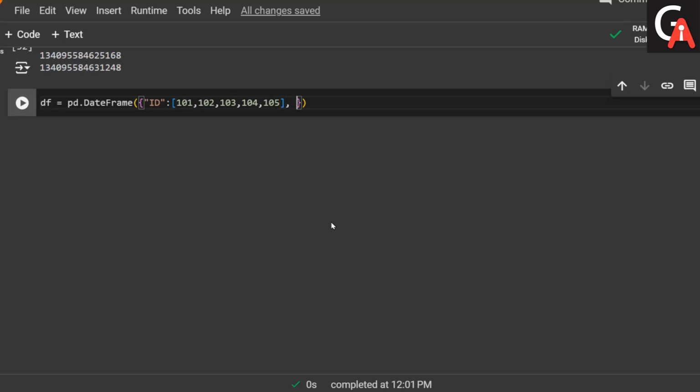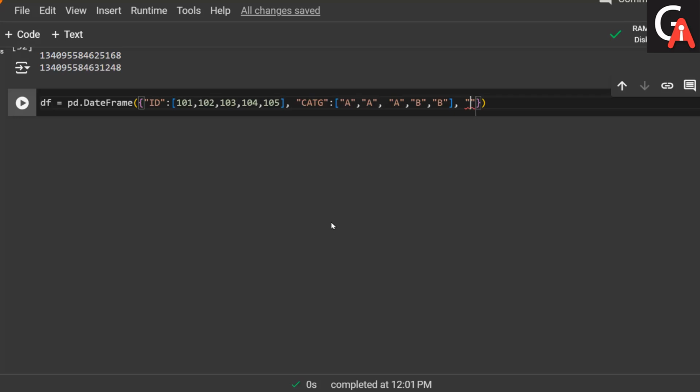Then we have another column, which is category, taking some values: first a, then again a, and so on. These are my categories.